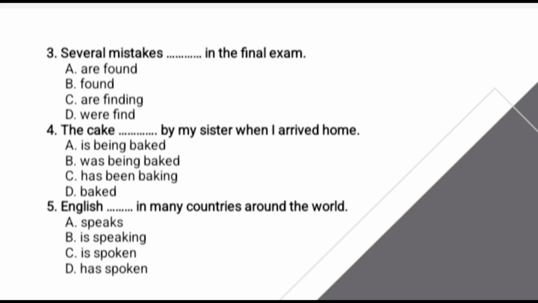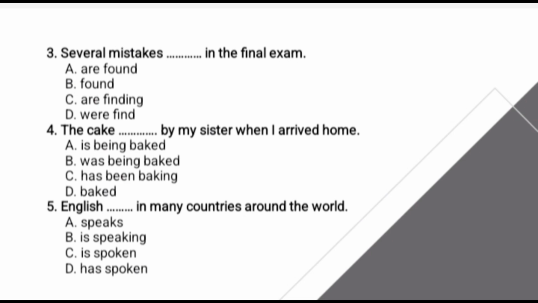The third question: "Several mistakes blah blah blah in the final exam." The first step, the subject. Several mistakes receives the action. The second step, the sentence states a general fact, so simple present passive is used: "are" plus verb 3. The correct answer is A, are found.